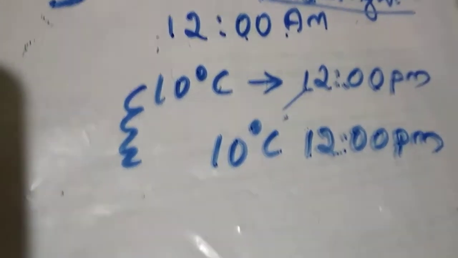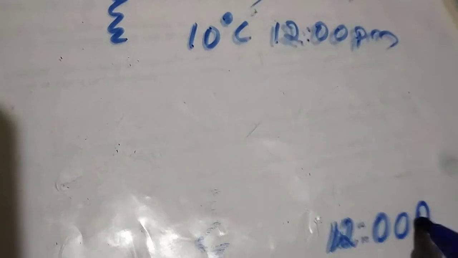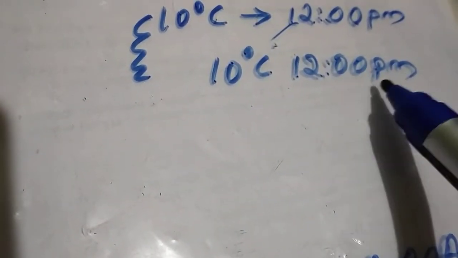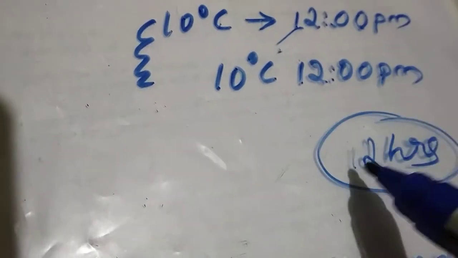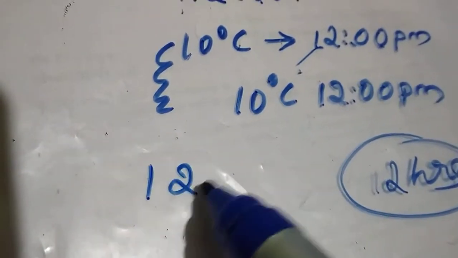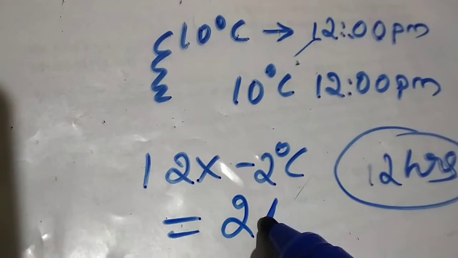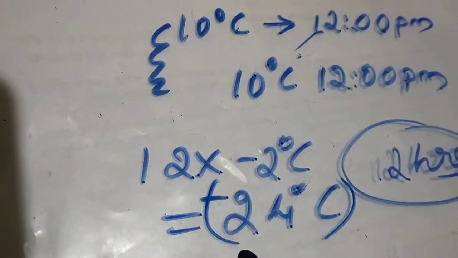Then this needs to reach 12 a.m. The difference between 12 p.m. to 12 a.m. is 12 hours. That means 12 times negative 2 degrees Celsius. That is negative 24 degrees Celsius.